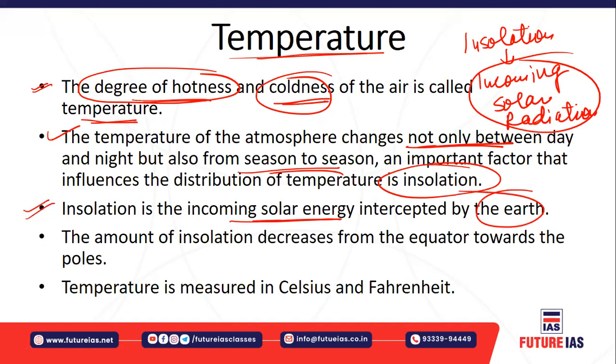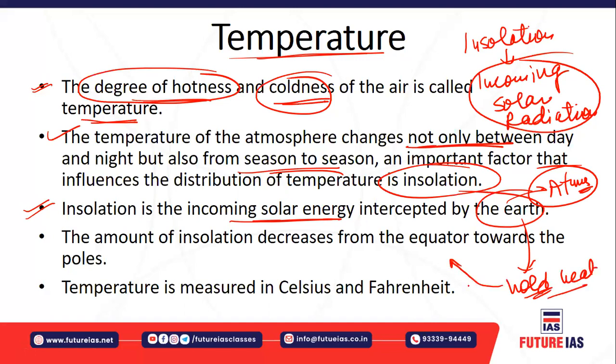The earth's surface holds this energy, this heat, and then this heat is released during the night in the form of terrestrial radiation.